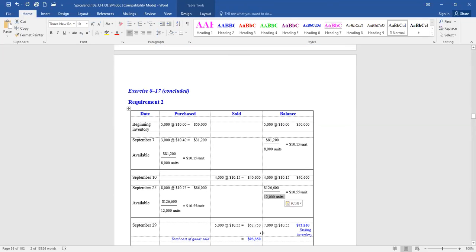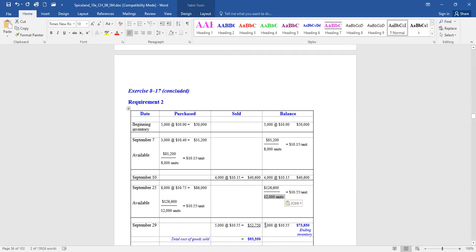So each time we buy more inventory, we must update the average cost per unit so that when we make that sale on September 29th, we remove 5,000 units, but we remove them at their new average cost of $10.55. So we would be debiting cost of goods sold and crediting inventory for $52,750. Then our ending inventory would be what's left. We have 12,000.